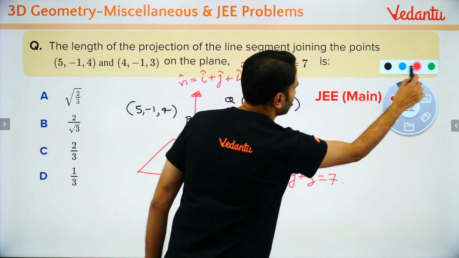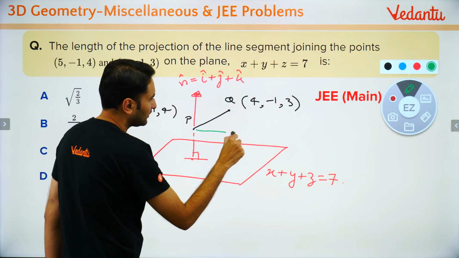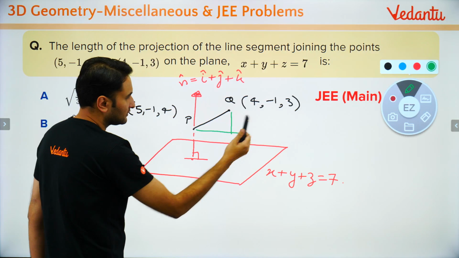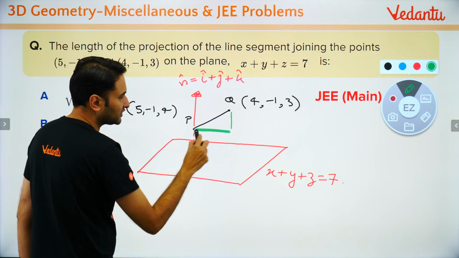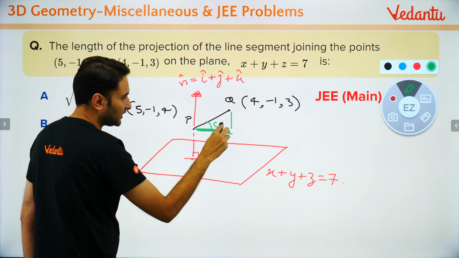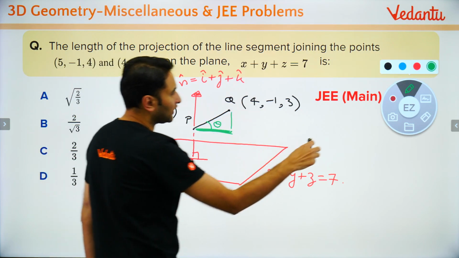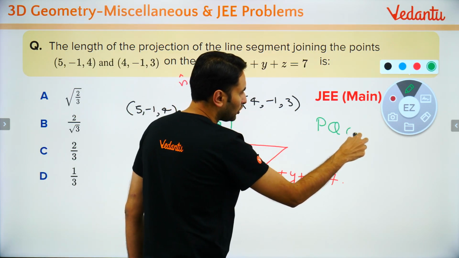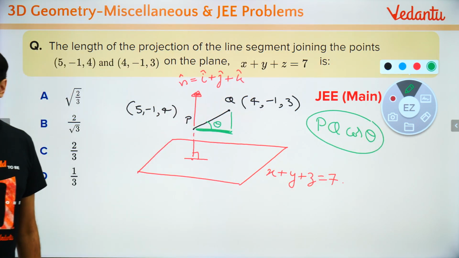You want this projection, this is the projection that you want. If this angle is theta, then your answer is PQ cos theta, agree?